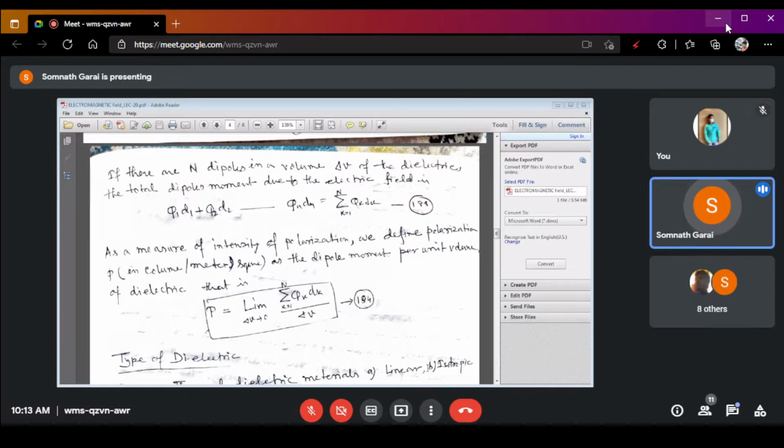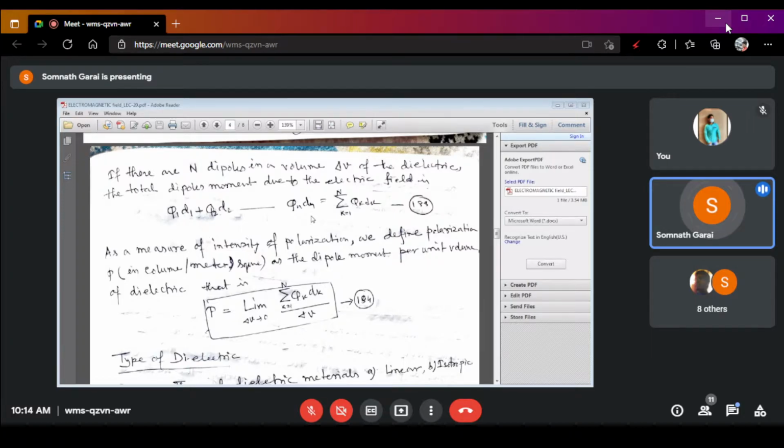If there is a positive Q, there must be a negative Q. That's why it is called a dipole. So the polarization equation will be modified to Q1 into d1, Q2 into d2, plus Q3 into d3, up to Qn into dn.